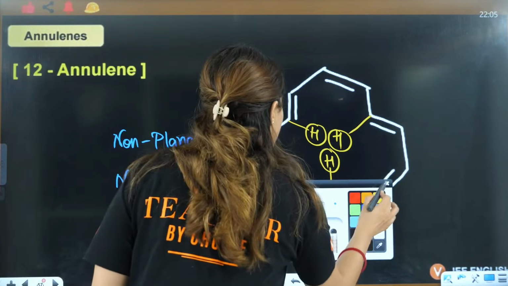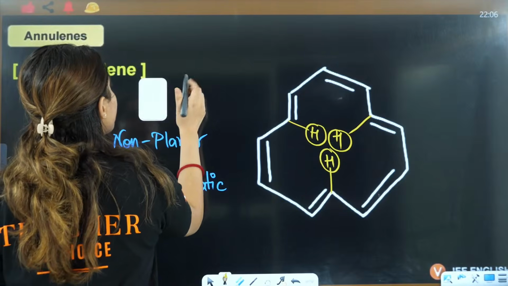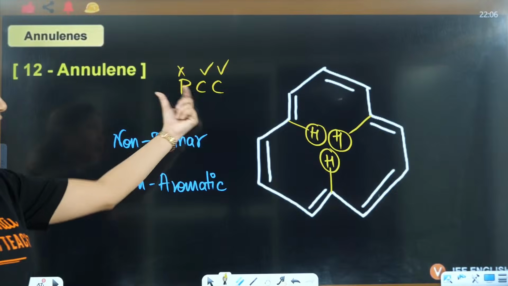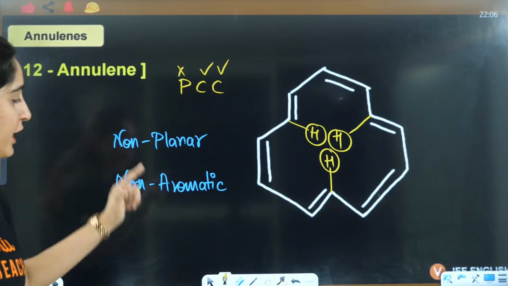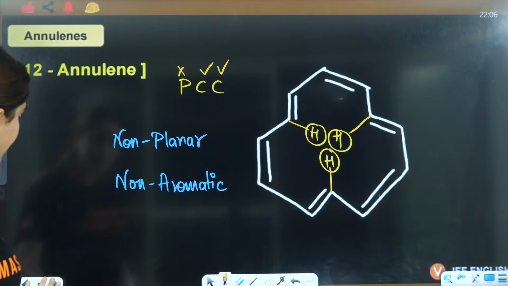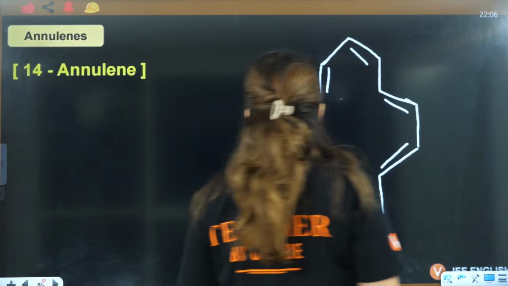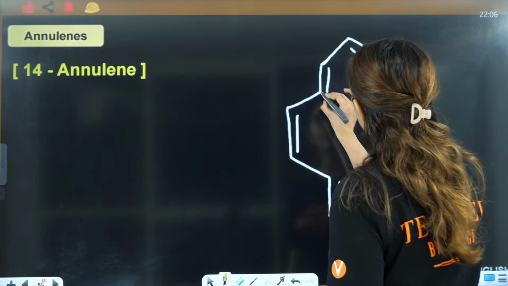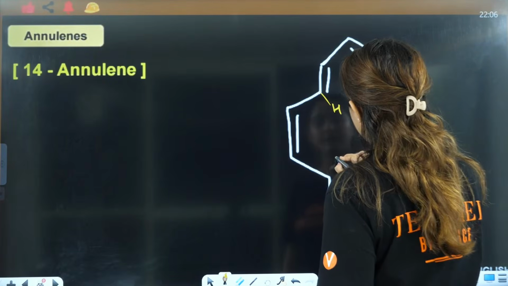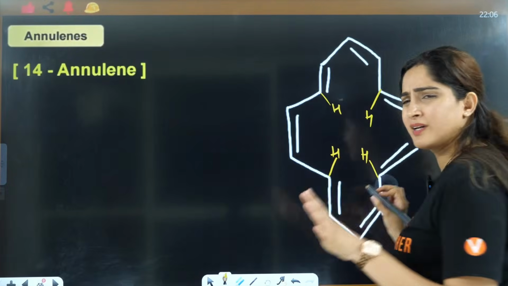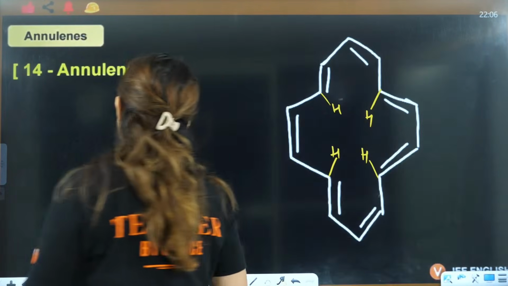Okay, PCC: out of PCC, if planarity is not followed, even for one of them, it will become non-aromatic. Then in 14 annulene, the hydrogens will be slightly away from each other, so no repulsions between these hydrogens were observed.